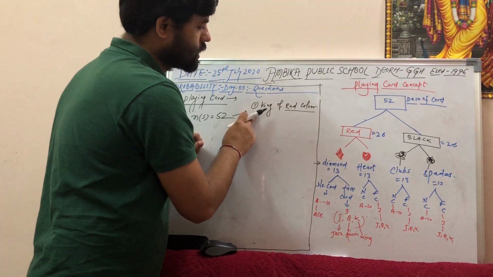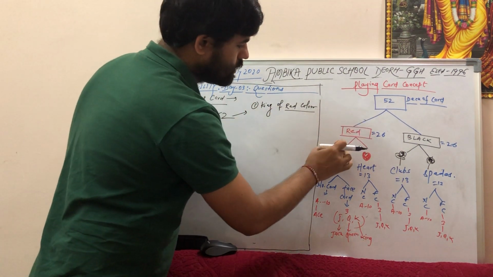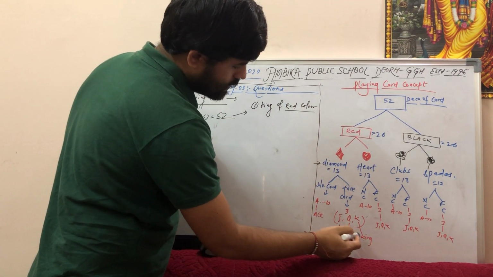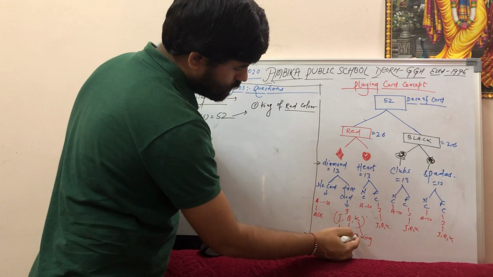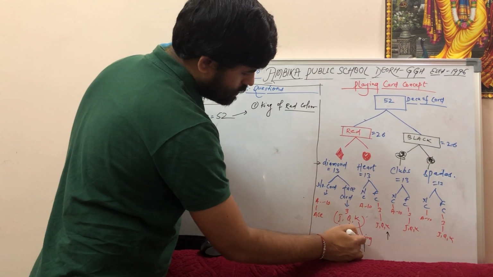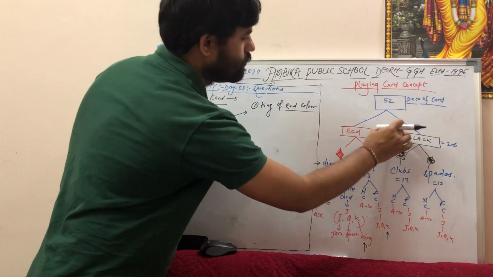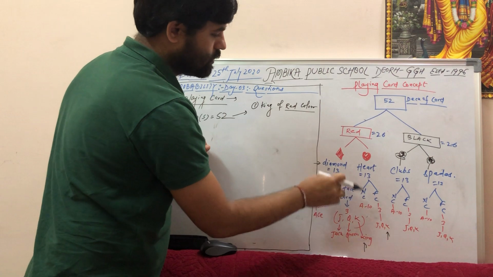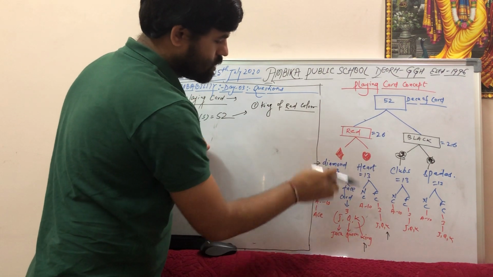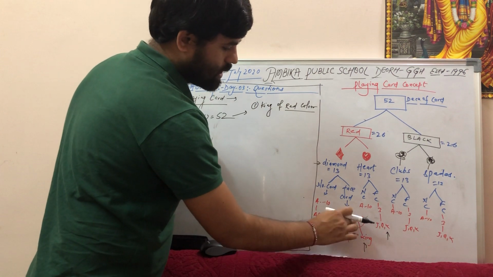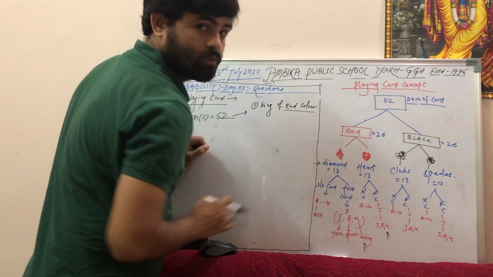In the red, what is the number of kings? In the red, there are 2 suits. In each suit, there is 1 king, right? In diamond, there is 1 king. In the heart, there is 1 king. One king is here, one king is here. You do not have to think of this one because this is coming in the black. Question is for the red color. For the red color, there are 2 suits. In each suit, there is 1 K. K means king, I have mentioned. So one king is here, one king is here.